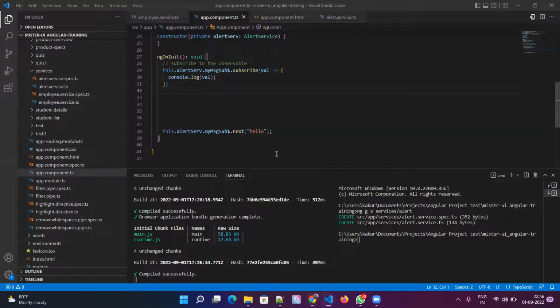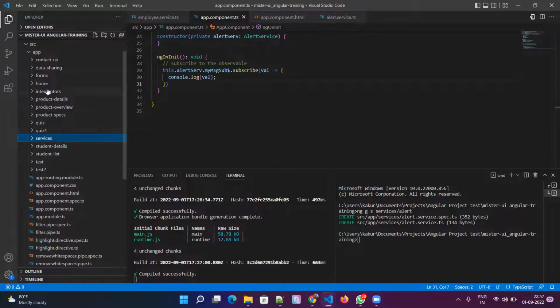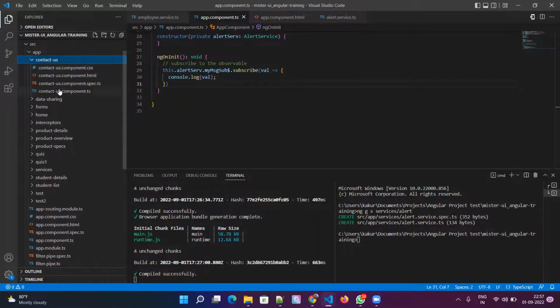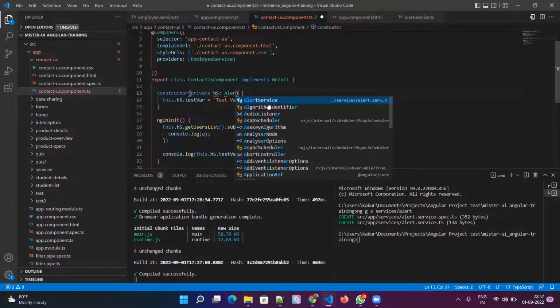Now let me go back and see the hello is getting printed. Okay. From here we are sending, and here we are printing. Now let's change the component. Now let me take out this. Let me go to contact us, and in contact us, let me inject the alert service.